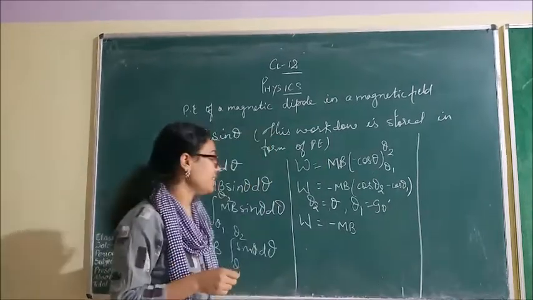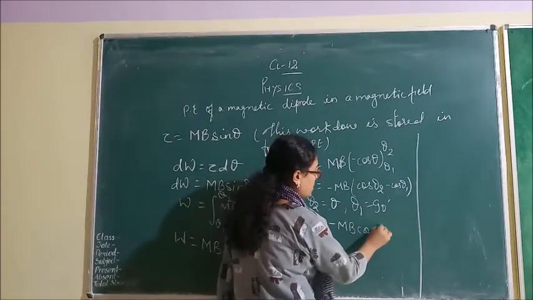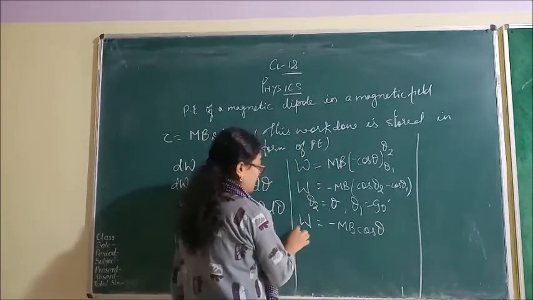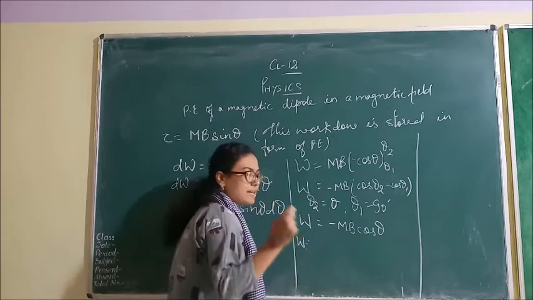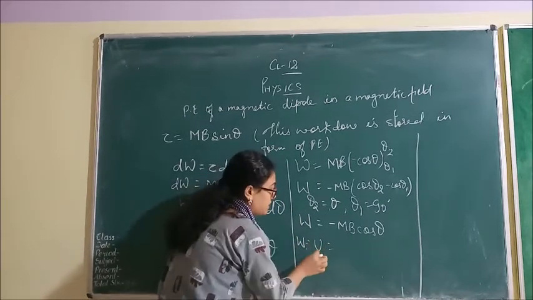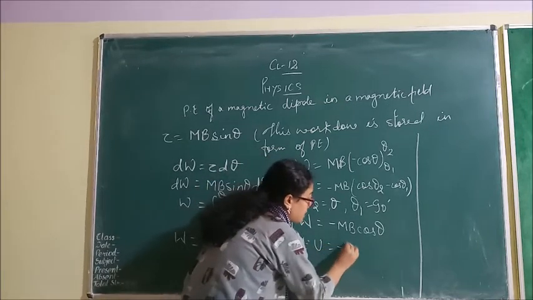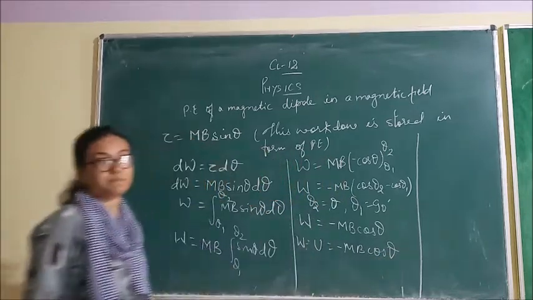Clear, student? तो ये क्या हो जाएगा? cos 90. तो ये कितना बन जाएगा? cos theta. Directly मैंने वैल्यू लिखी. Now I am going. Okay, this work done is stored in the form of potential energy. ये मुझे पहले करना था, but okay, let me U कर दिया मैंने इसे. अब मैं इसे किस फॉर्म में लिख रही हूँ? माइनस mb cos theta. Clear, student?